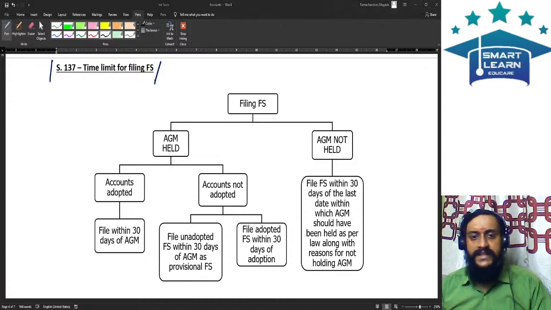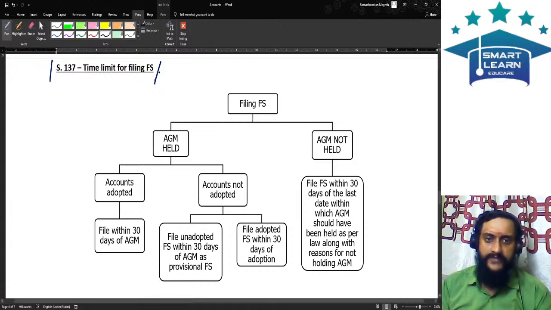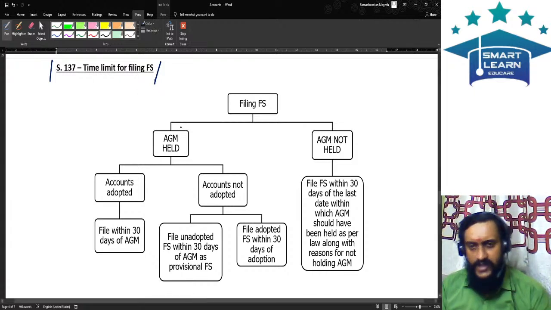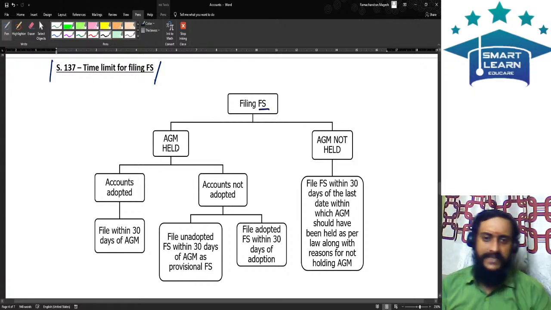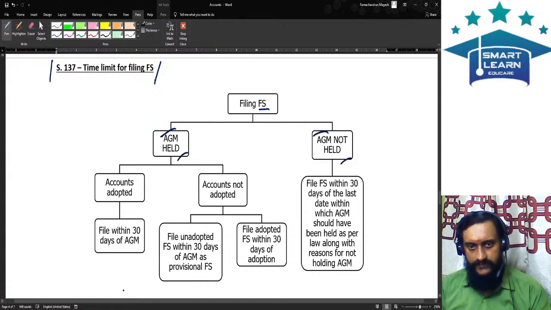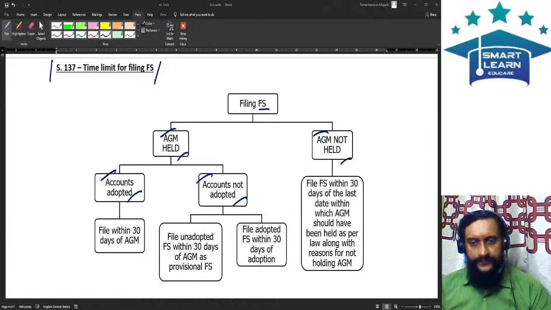Next is the provisions relating to Section 137. Section 137 speaks about the time limit for filing the financial statements. Very, very important area. What is the time limit for filing the financial statements? Two possibilities: where the AGM is held, where the AGM is not held.